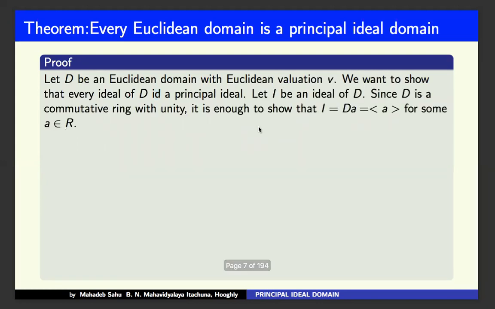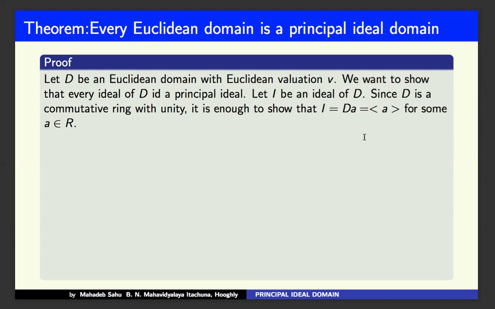Okay. So now let I be an ideal of D. Since D is a commutative ring with unity, it is enough to show that I equals dA, the ideal generated by A. Why? We have mentioned in ring theory that if a ring R contains unity, then an ideal generated by an element A is nothing but RA.